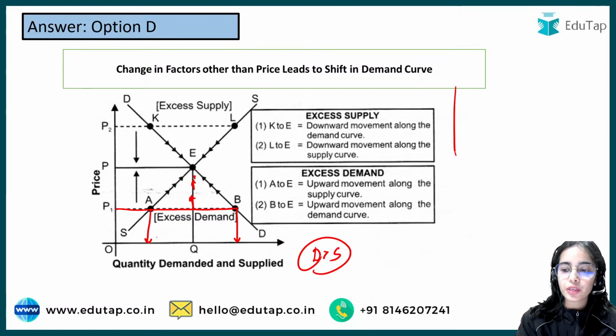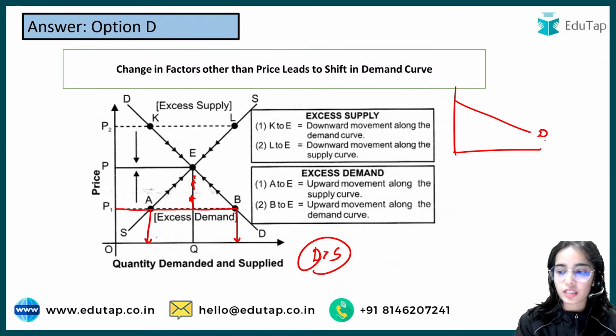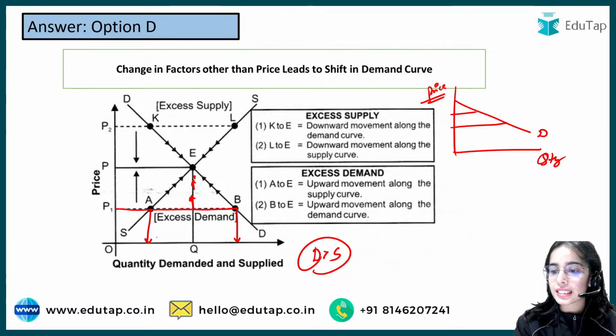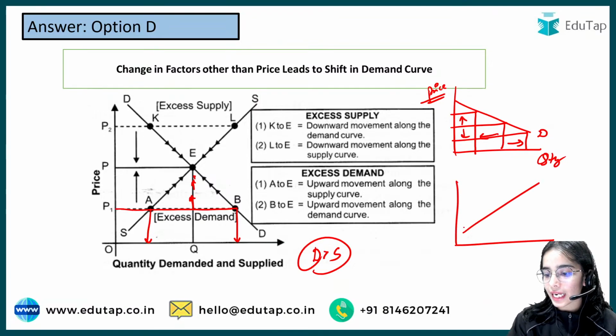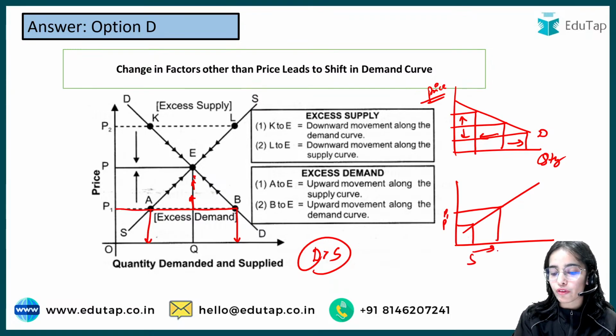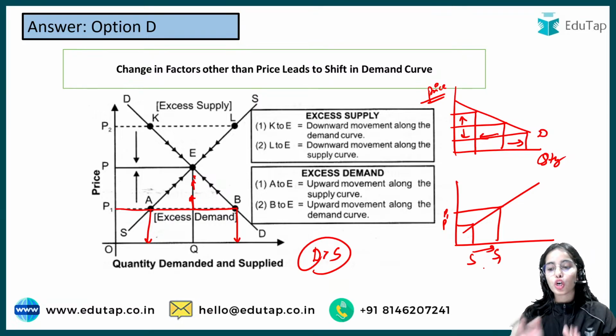Let me tell you a little about the demand curve. This is the demand curve that is downward sloping. Here we are taking the price, here we are taking the quantity. As the price increases, the demand decreases, and as the price decreases, you will demand more of a particular good. In the supply function, as the prices are increasing, the manufacturers will want to supply more. So the supply curve is upward sloping, the demand curve is downward sloping.